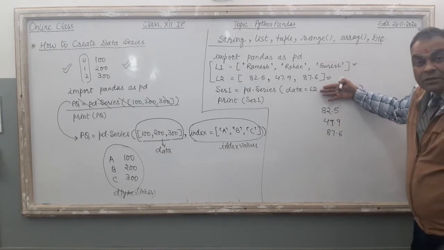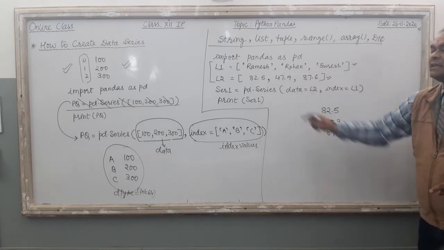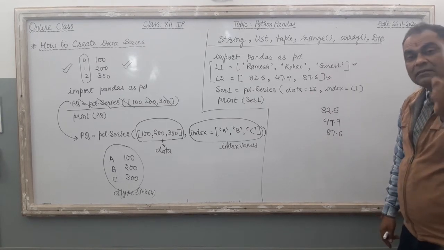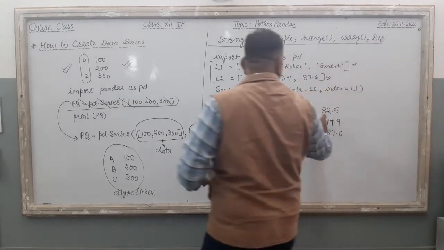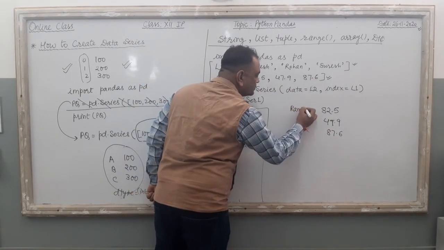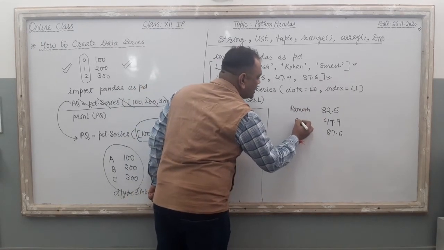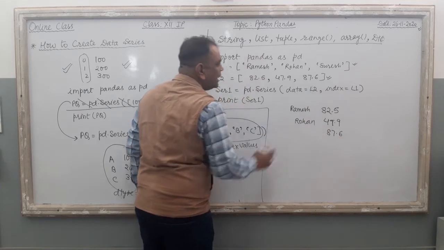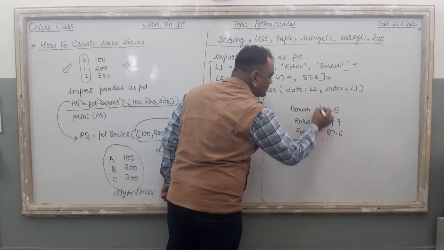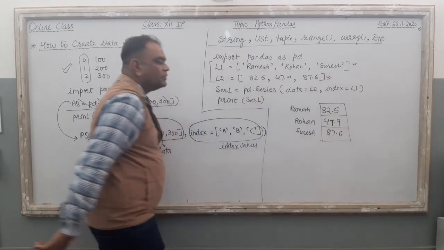These are the default index values. But instead of using the default, what did I do? Index equal to L1. I made L1 the index. L1 is a list, and L1 acts like the index value. So next to 82.5, the first index, Ramesh will appear. Next to 47.9, Rohan will appear. Next to 87.6, Suresh will appear. This is the series output of this program.